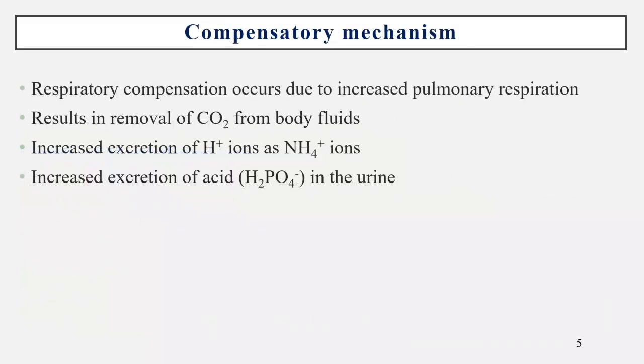Next is the compensatory mechanism. Metabolic acidosis is compensated by respiratory compensation, which occurs due to increased pulmonary respiration. This results in removal of carbon dioxide from the body fluids. There is also increased excretion of H plus ions as ammonium ions and increased excretion of acid, that is dihydrogen phosphate, in urine. These are the compensatory mechanisms for metabolic acidosis.